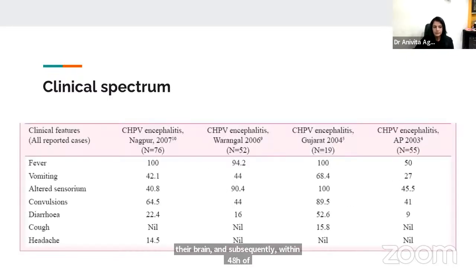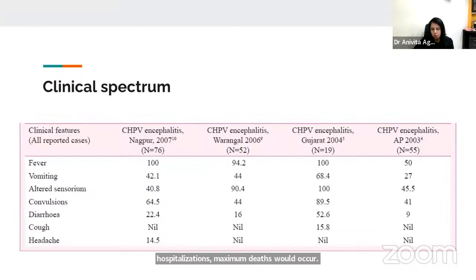So if you look at this clinical spectrum, which runs through the various outbreaks of Chandipura virus, we can see that almost 100% of the patients had fever. Nearly 40 to 60% of patients had vomiting, and nearly 90 to 100% of patients had altered sensorium and convulsions. A small percentage also had diarrhea, which makes the differential diagnosis even more difficult.